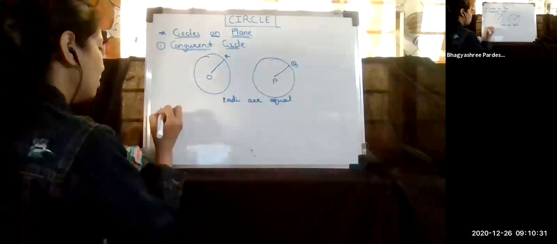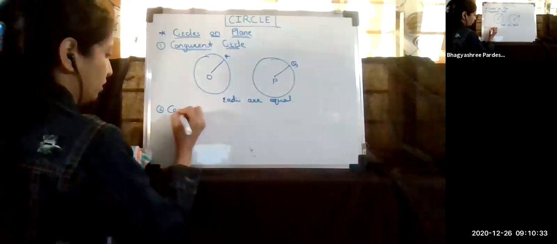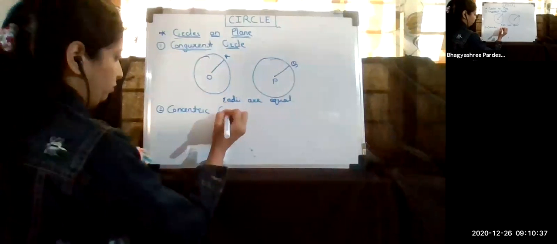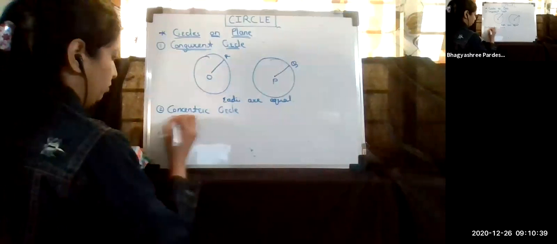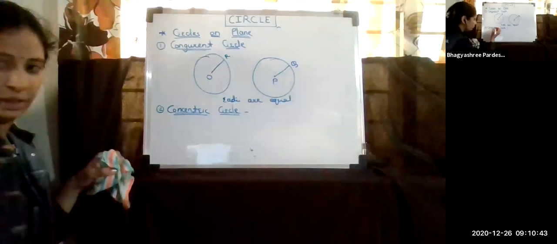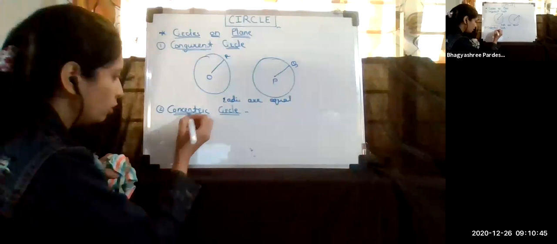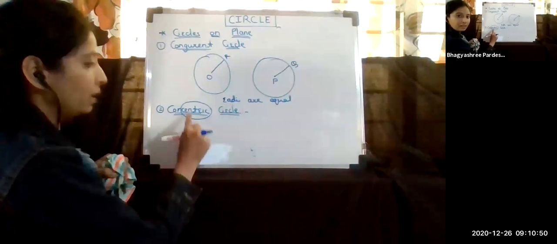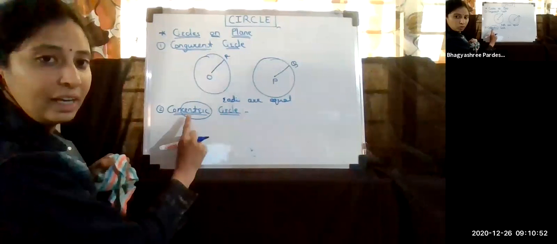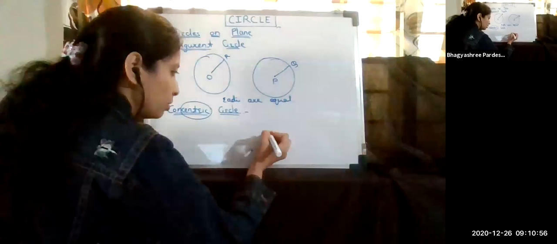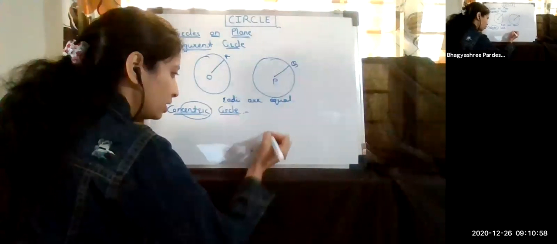Now the second one is the concentric circle. Again, if you look properly, in concentric the word centric has come. That means it is something related to the center. So what is that relation? Suppose this is the center of one circle.